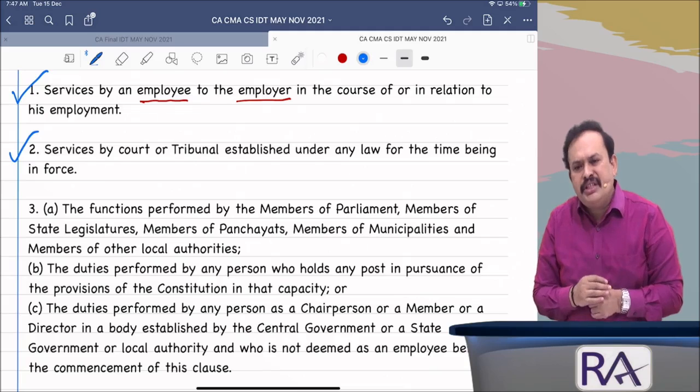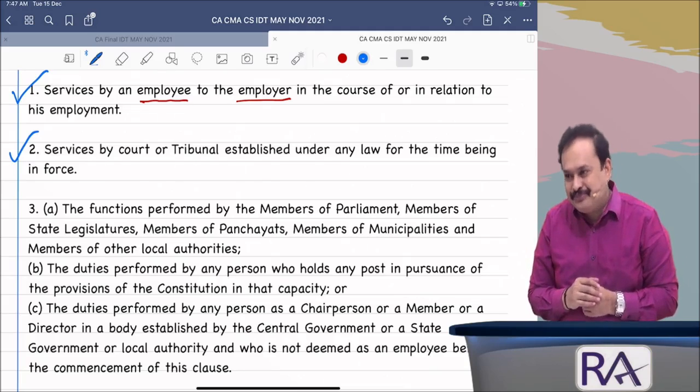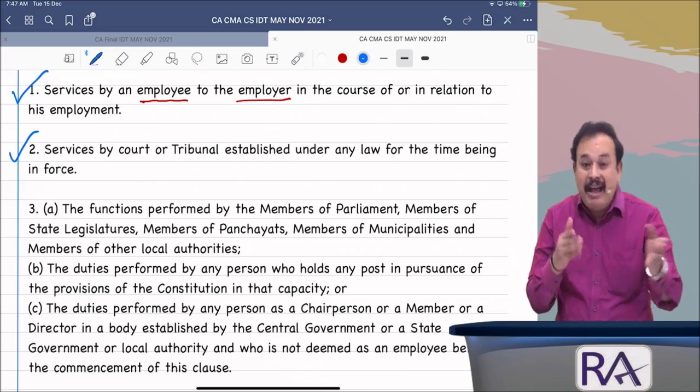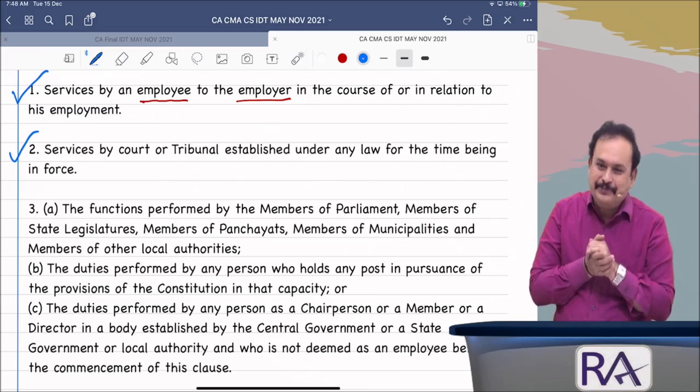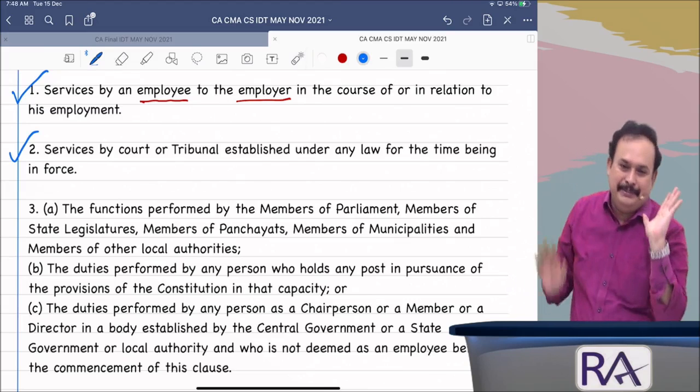Tribunal: we have GSTAT, Goods and Services Tax Appellate Tribunal. Tribunal services, which include Authority for Advance Ruling services, do not come under the supply category.